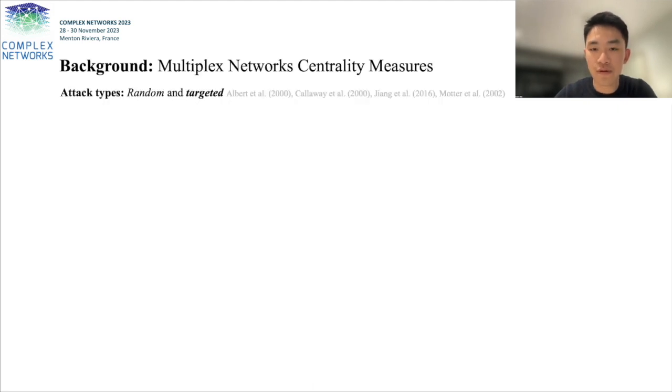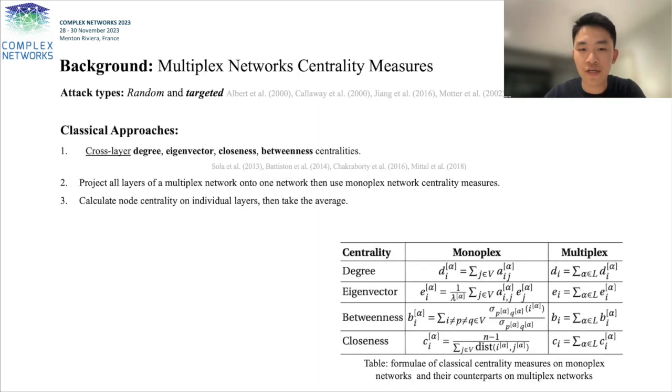We now give background information about centrality measures and attack methods. The two common types of attack methods are random attacks and targeted attacks. In targeted attacks, important nodes are identified and ranked through a centrality measure. To identify influential nodes on a multiplex network, one can extend from monoplex network centrality measures.